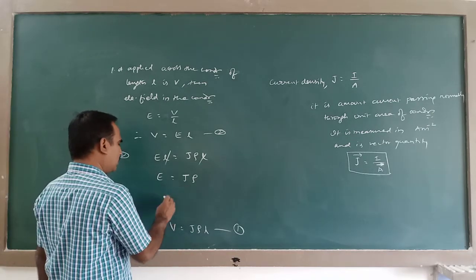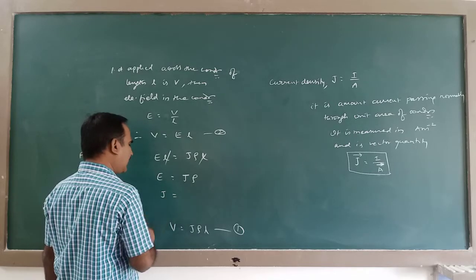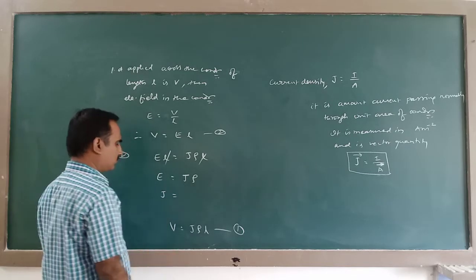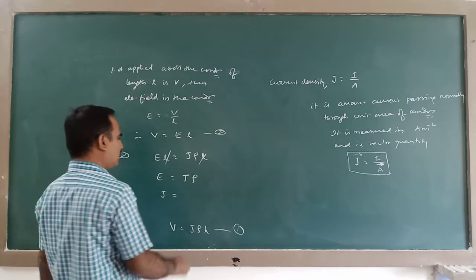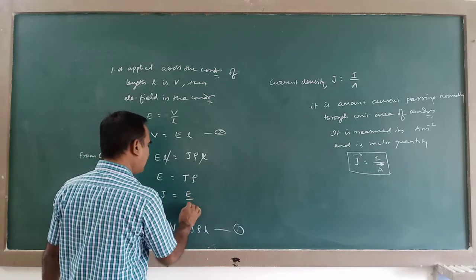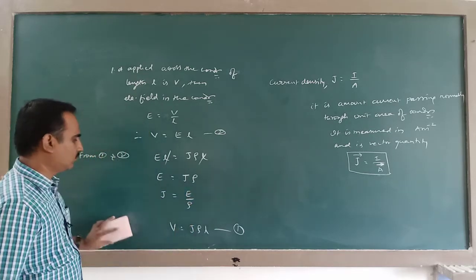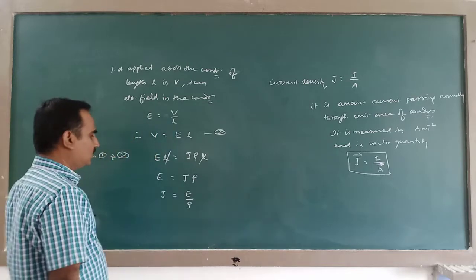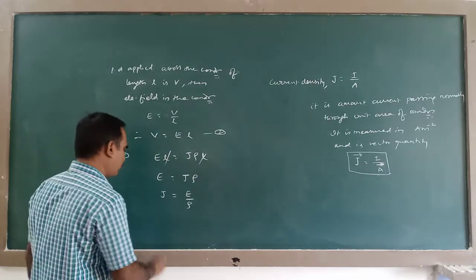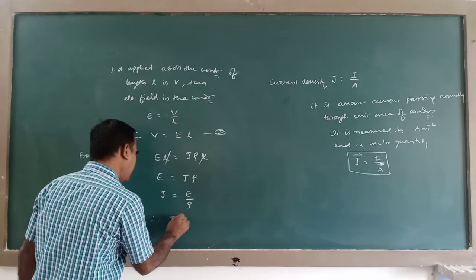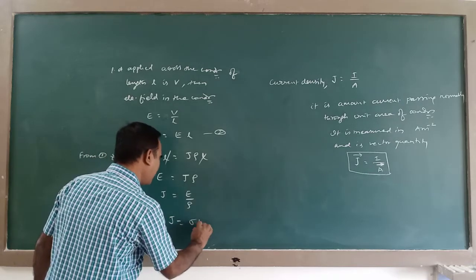And further, this J can be written as E divided by rho. J can be written as E divided by rho. Therefore, this J can be written as sigma E.